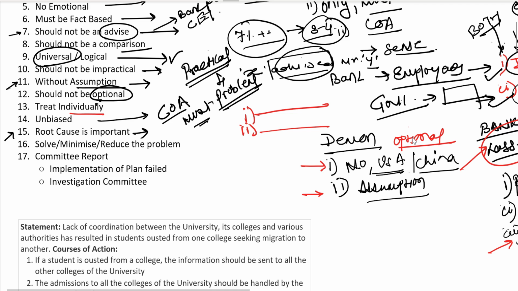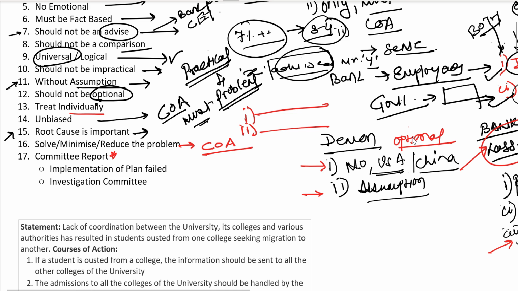Now, the second point is that whenever you choose any statement as a course of action, that course of action statement must either solve or minimize or reduce the intensity of the problem. So any option which does this job of solving, minimizing or reducing the intensity of the problem definitely will be a course of action.